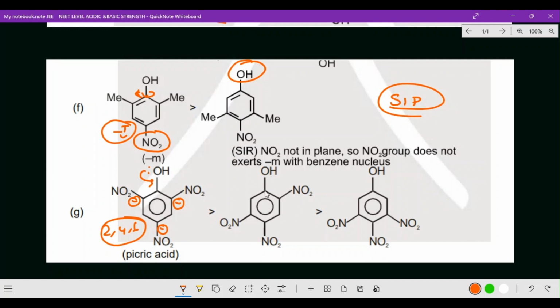Whereas here, this is the first one and this is the second one. The third is not of much importance, and then the fourth one and fifth one. So this is the para group, and the ortho group and para group are there.